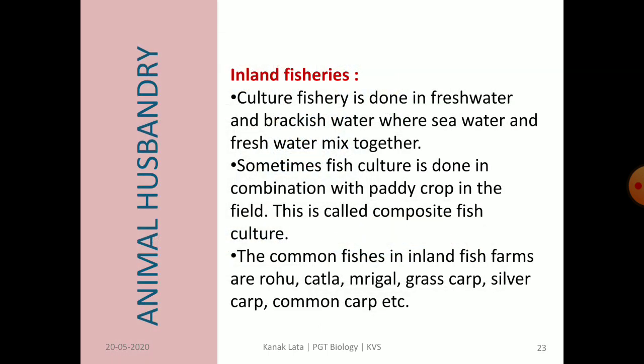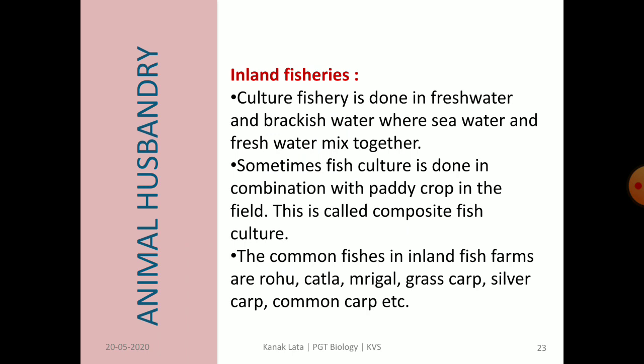Next is about inland fisheries. It is done in fresh water and brackish water also. Brackish water is that water where sea water and fresh water mix together. Sometimes fish culture is also done in combination with paddy crops in the field, and this is called composite fish culture.